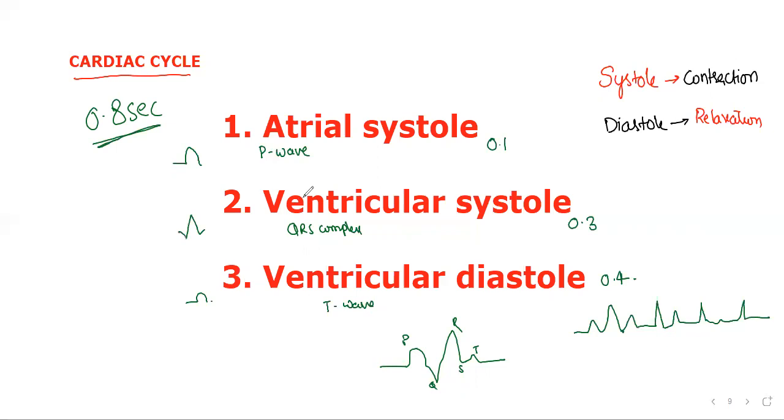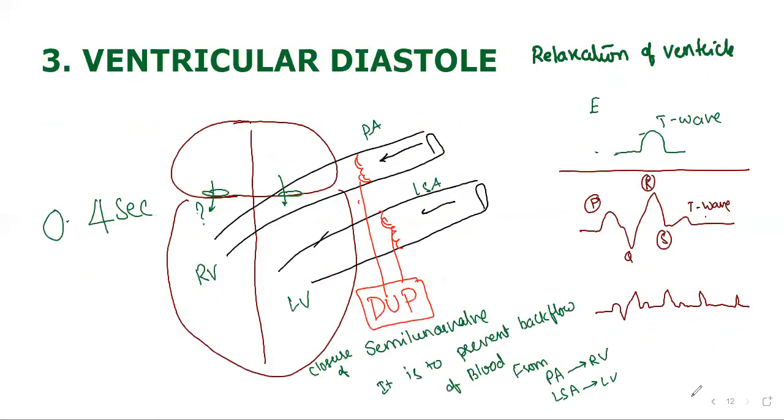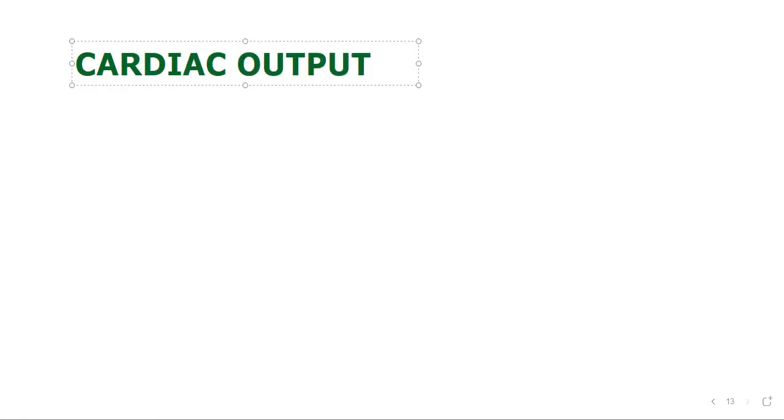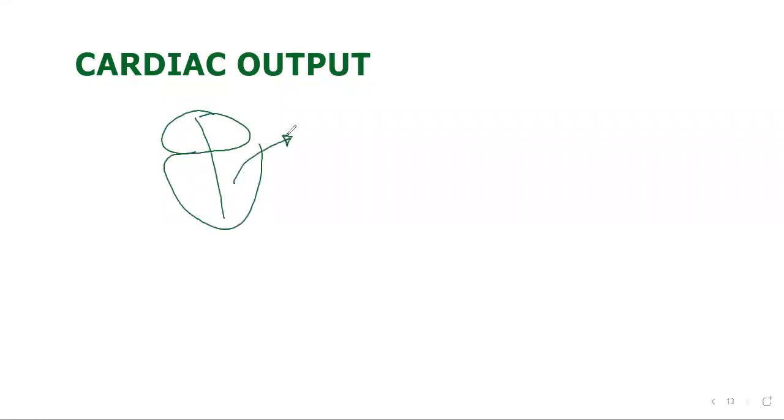And there are so many other issues related to the cardiac cycle that we need to go with. Cardiac output. So today we'll see cardiac output, and problems related to the cardiac output we'll discuss tomorrow. What is cardiac output? Very interesting thing here. Amount of blood coming out from the ventricles for one particular stroke, we can say cardiac output. Okay, that means the amount of blood coming out from the ventricles. Let's talk about the left ventricle.